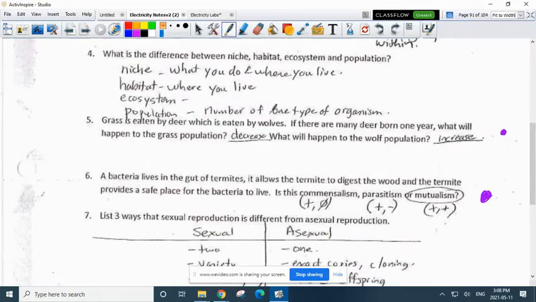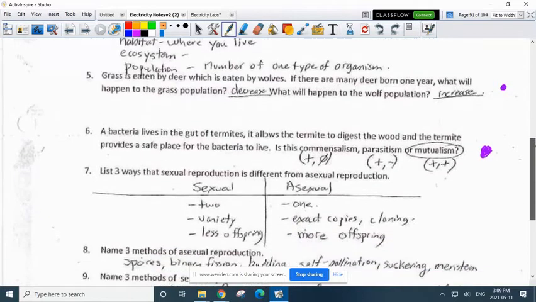Grass is eaten by deer, which is eaten by wolves. If there's more deer born one year, what's going to happen to the amount of grass? It'll decrease, obviously. And what will happen to the amount of wolf? Well, if there's more deer born, there'll be more wolves. They'll increase in population because there's more food.